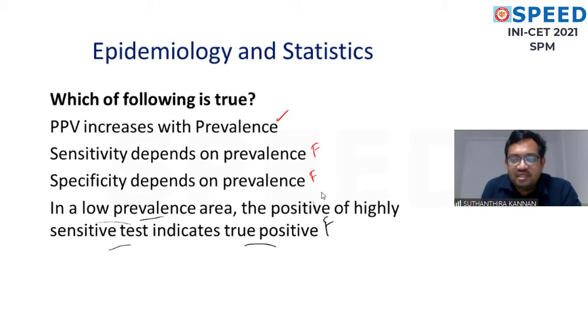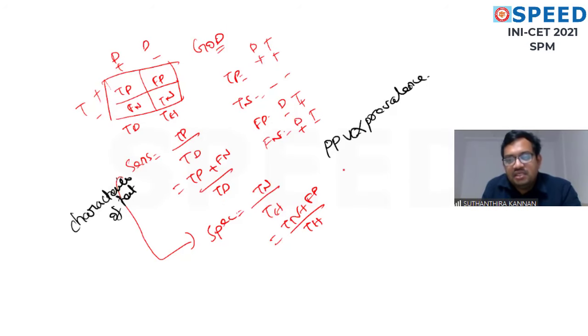So the correct answer is PPV increases with the prevalence. What is the next point we can add? Negative predictive value is inversely proportional to prevalence. When the prevalence increases, negative predictive value decreases.